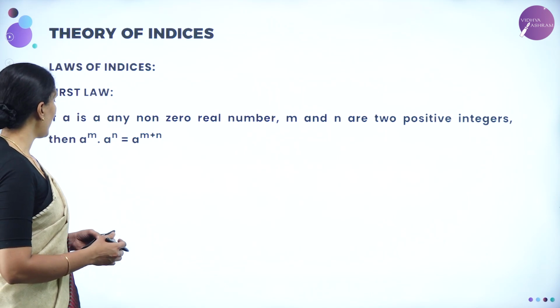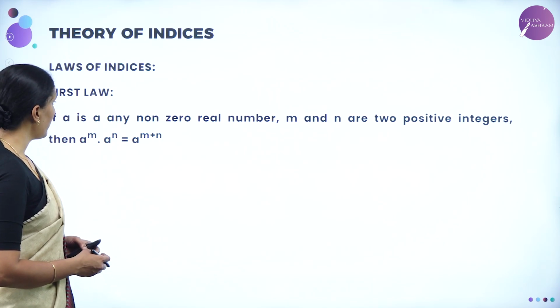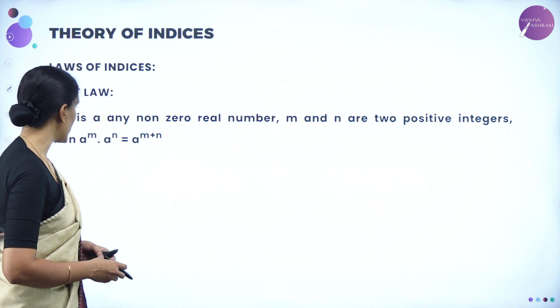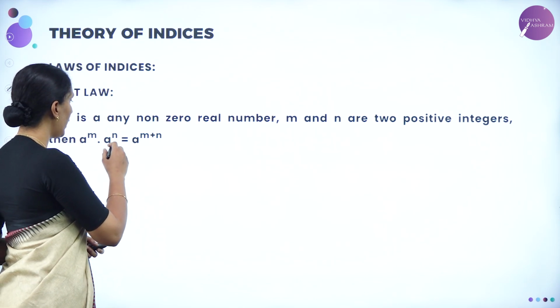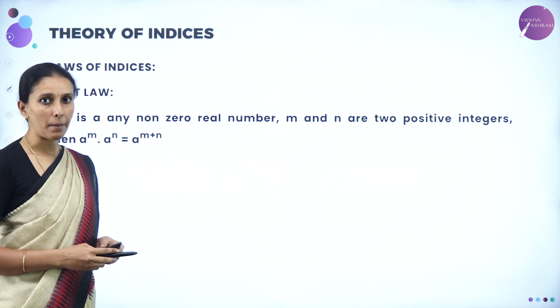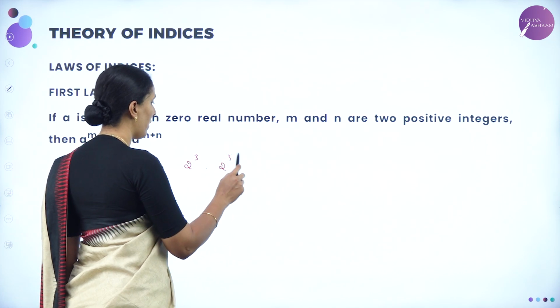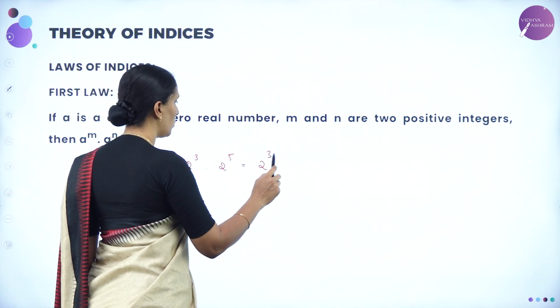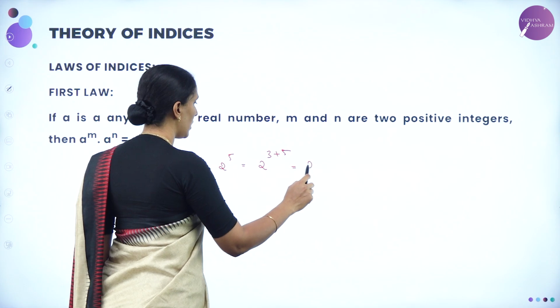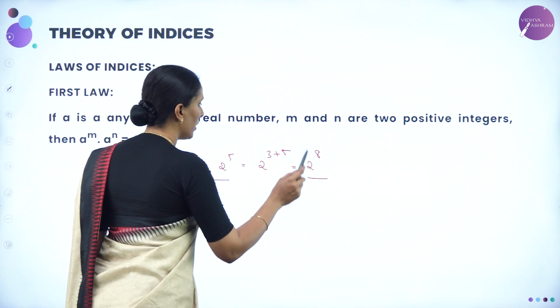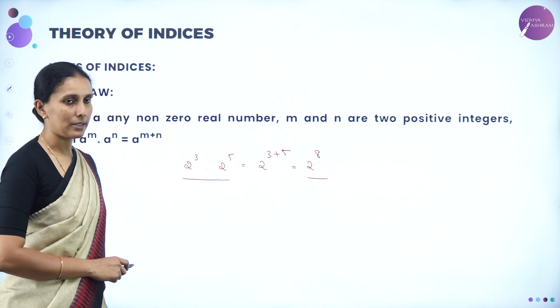Laws of indices. The very first law of indices says if a is any non-zero real number and m, n are 2 positive integers, then a power m into a power n is equal to a power m plus n. For example, 2 cube into 2 power 5 can be written in the form of 2 to the power 3 plus 5, which is equal to 2 power 8. So the value of 2 cube into 2 power 5 is the same as 2 power 8.